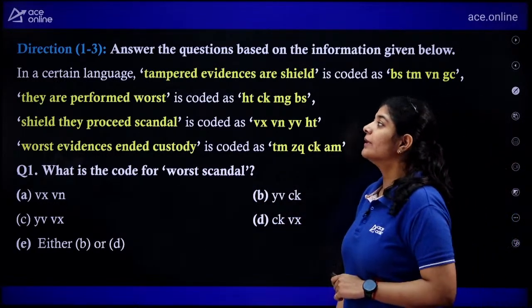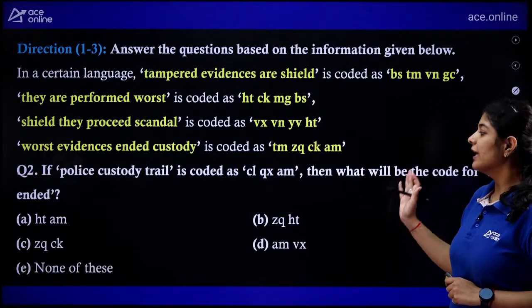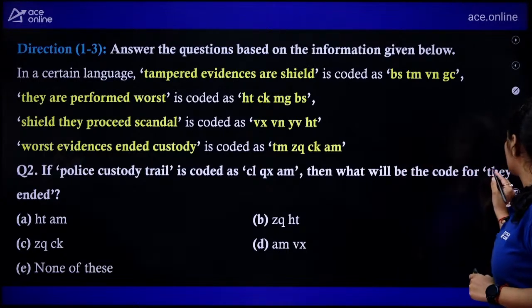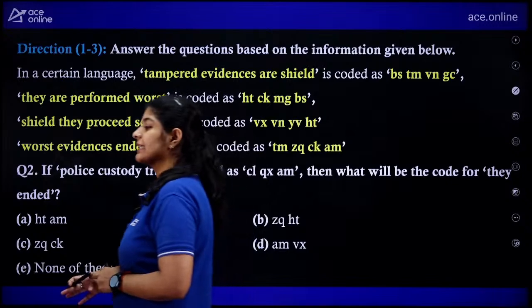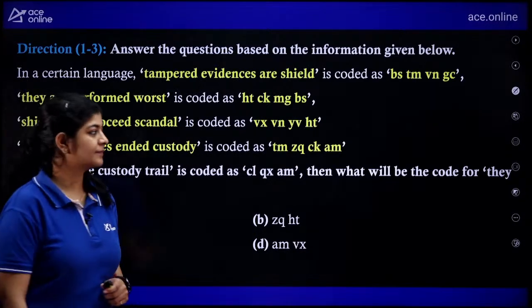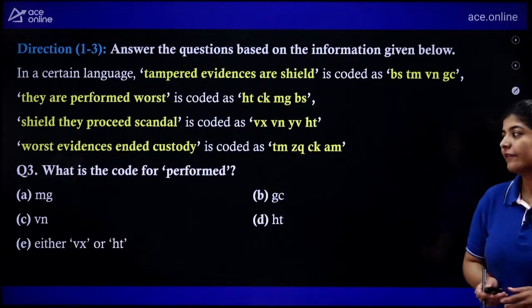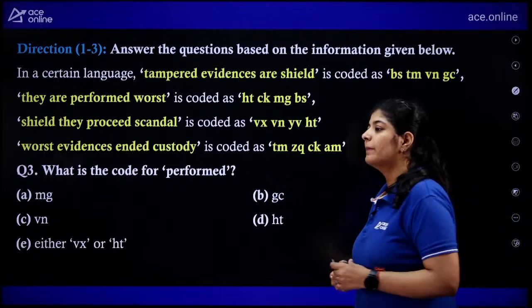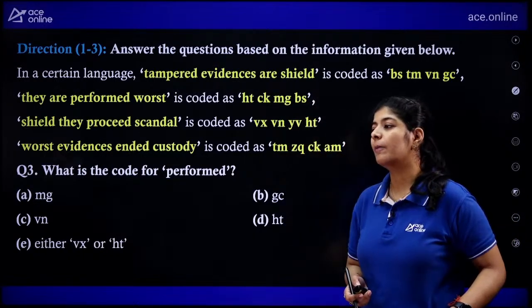Okay. Now on the basis of the same data, we have our second question as well, in which we need to find out the code for they ended. The second one is they ended. And the third one is we need to find out the code for performed. What we need to do? We need to find out the code for performed.